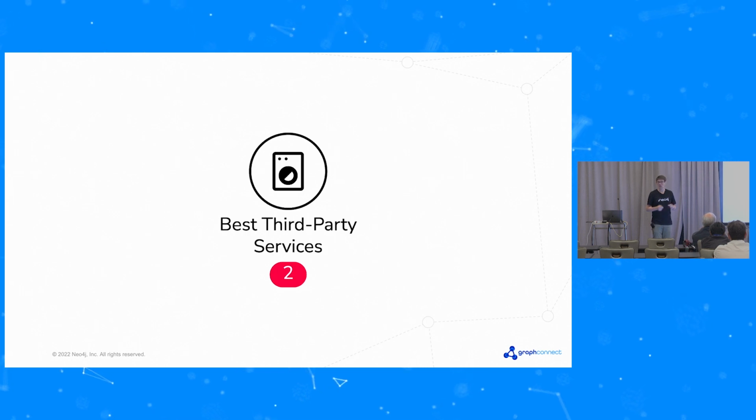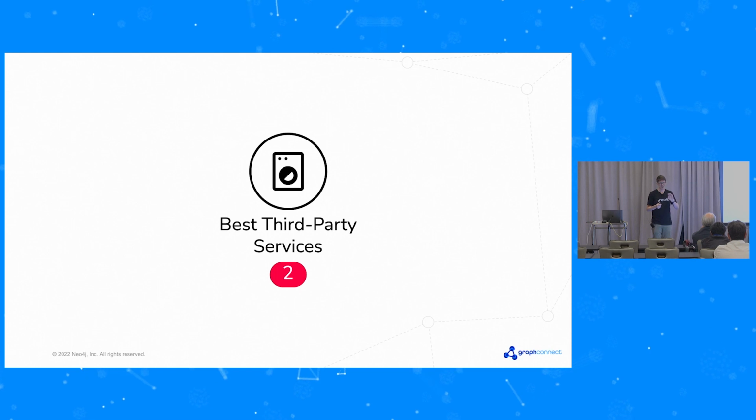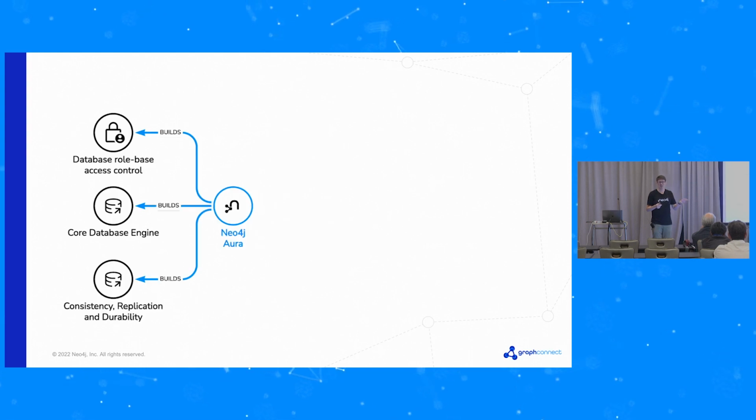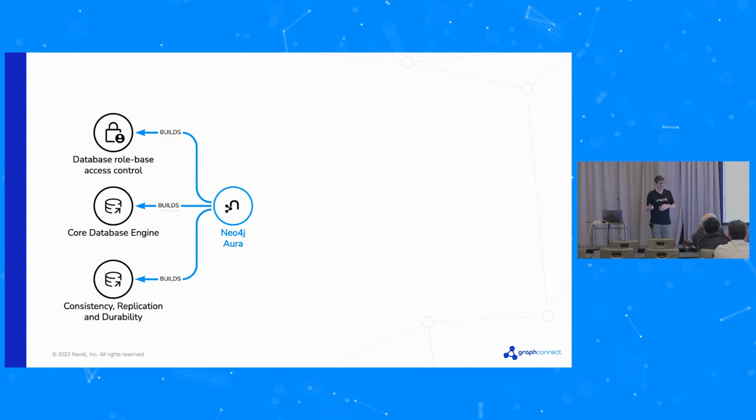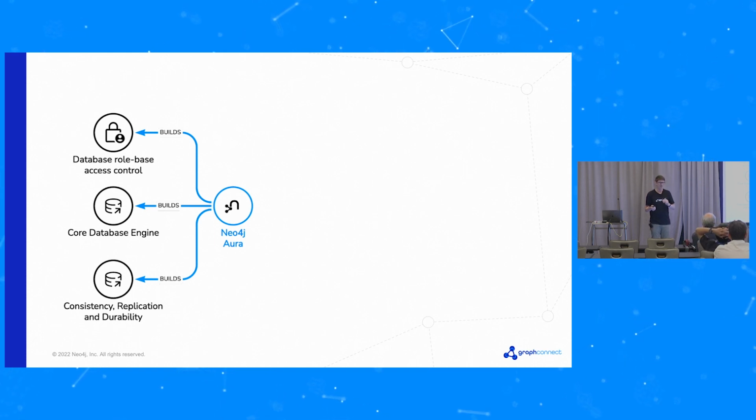Okay, that was about the cloud section. Let's look at third-party services. So as a recap, there are some things that we definitely want to build ourselves. Obviously, the core data platform, the core database, we're going to build. A small example is the role-based access control. That's something that we use built into the core database. And then the consistency, replication, durability, that's obviously another thing that's in the core database.